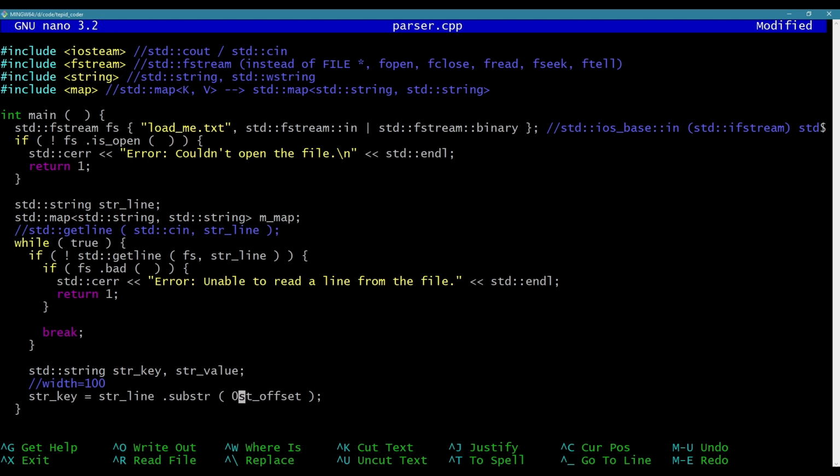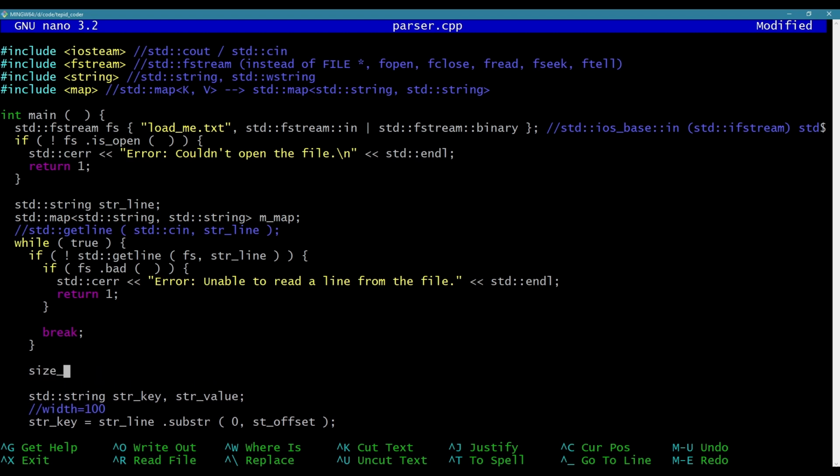We're going to go from 0, the first character of the line, offset 0. So if this is the first character of the line, position 0, we're offsetting 0 from that. So we're starting here. And we're going to go up to the offset. So the offset is going to be where we find this equal sign. Okay, so let's find the equal sign.